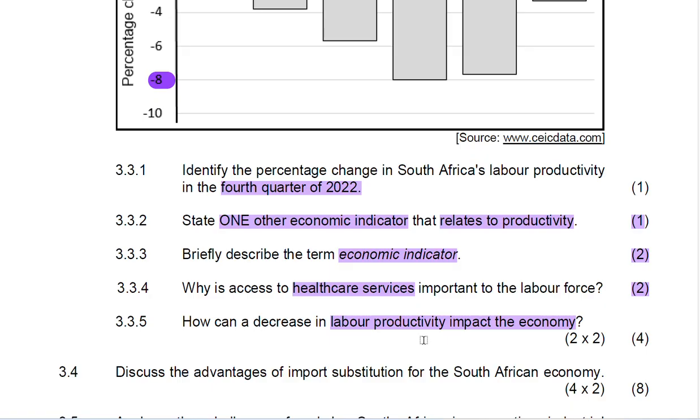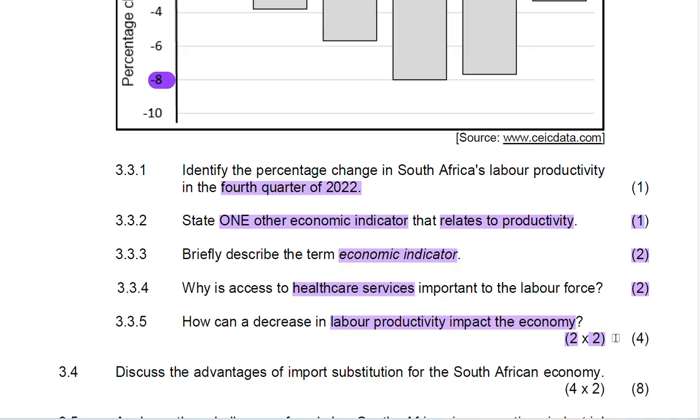If there's a decrease in their productivity, what does it mean for the economy? Here, the candidate was required to provide 2 points, and each point was going to give the candidate 2 marks. Then a total of 4 marks is available to candidates.